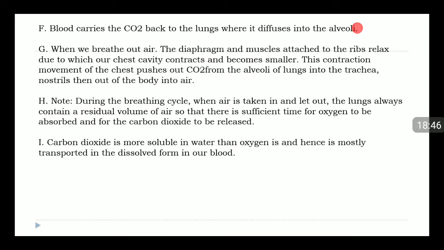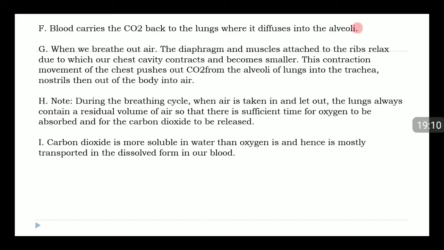G. When we breathe out air, the diaphragm and muscles attached to the ribs relax, due to which our chest cavity contracts and becomes smaller. This contraction movement of the chest pushes out CO2 from the alveoli of the lungs into the trachea, nostrils, then out of the body into the air.